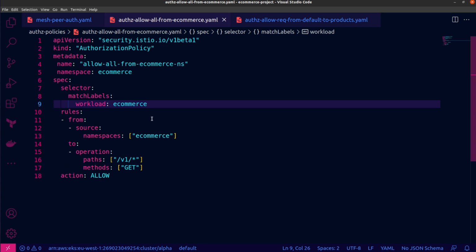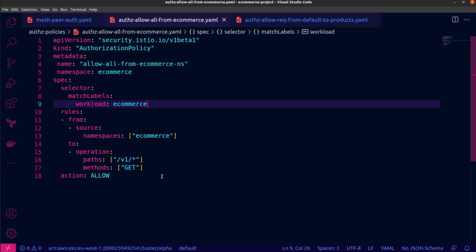The source is the e-commerce namespace, and this is for any GET operations to any version 1 of applications running inside of this namespace, and it is an allow rule. And like I said, by implementing this, if you have just one or more allow rules, all other traffic will be denied unless it explicitly matches an allow rule.